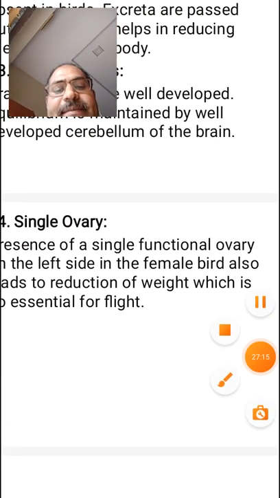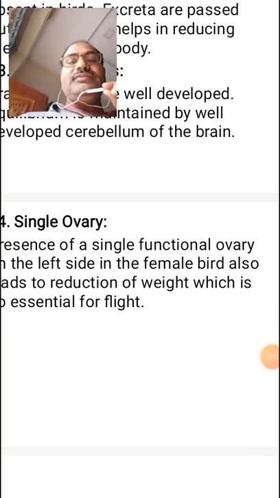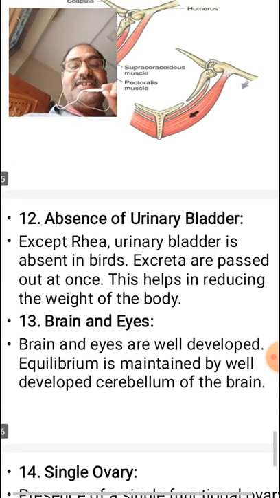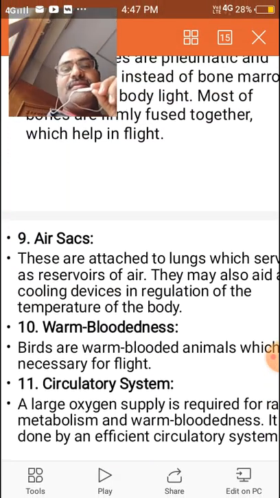So these are the general characters, classification, and flight adaptations of the birds.